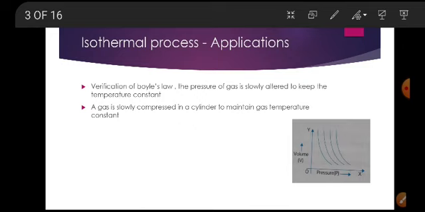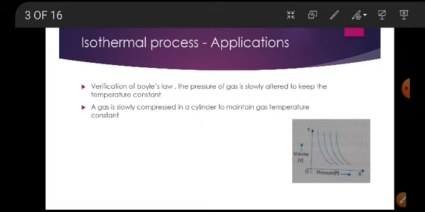The isothermal process is applicable in the verification of Boyle's law. During the verification of Boyle's law, the pressure of the enclosed air or gas is slowly altered and the gas is slowly compressed in a cylinder to maintain the gas temperature constant. These are the applications of the isothermal process.